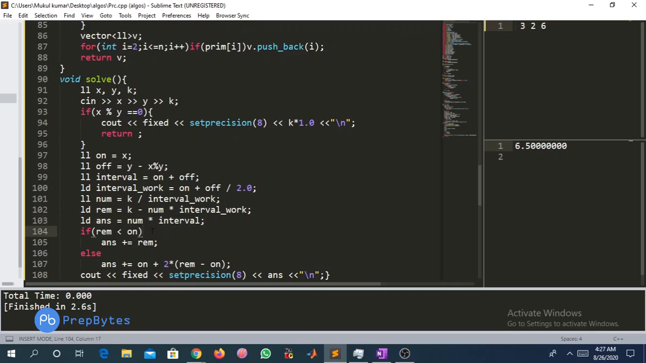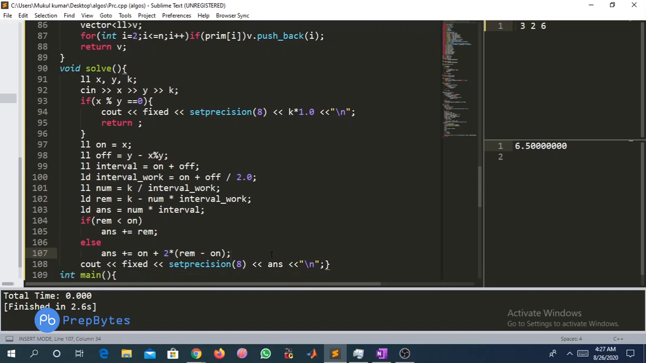So the final answer will be this, plus something also. If the remaining part is less than the on mode, then we'll just add the on mode. Otherwise we have to add the on mode and the remaining minus on. And since we are in off mode, we have to invest double of that time, so that is why we are multiplying 2 with that. And finally we are printing our answers.